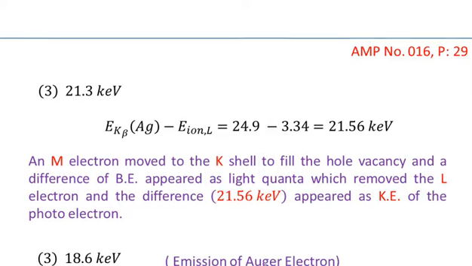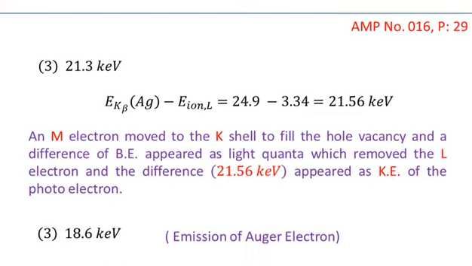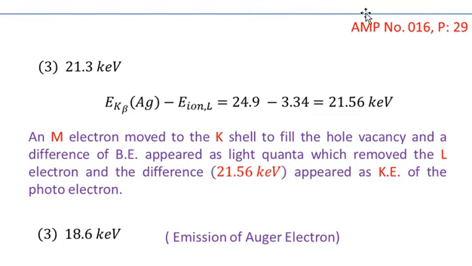Now let's explain this energy, which is 21.3 keV. How can we explain this energy? Here I am talking about the energy difference between two processes. One is the EK beta for the silver atom minus the ionization energy for the L electron. You know that when we talk about K beta for the silver atom, it means the transition from the M electron to the L electron,